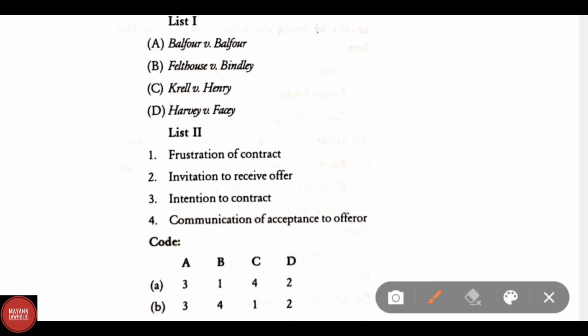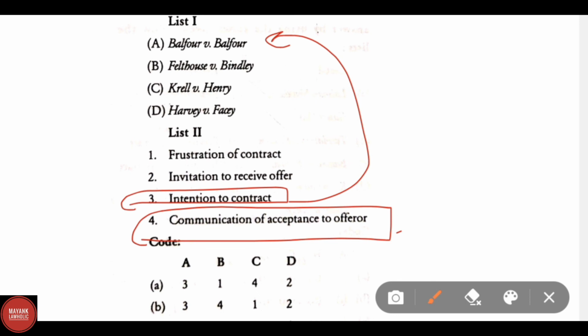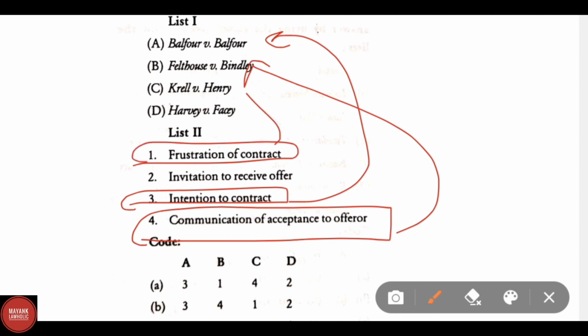A. Balfour versus Balfour. Here the correct answer will be intention to contract. And B. Felthouse versus Bindley. Here the correct answer will be communication of acceptance to offerer. Correct option for C. Krell versus Henry is frustration of contract. The last option, Harvey versus Facey. In this the correct answer is invitation to receive offer.